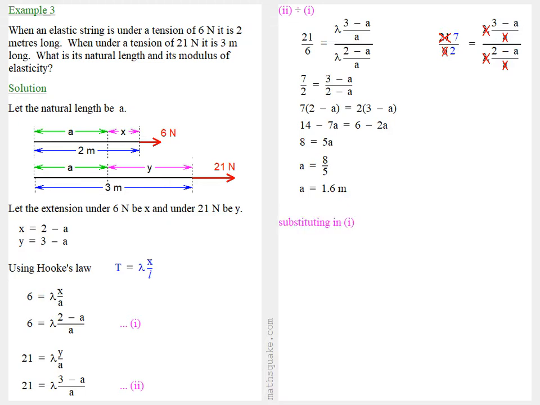Now, if we substitute that back into equation 1, we get 6 equals lambda into 2 minus 1.6 all over 1.6, which simplifies to 6 times 1.6 equals lambda times 0.4, and if we divide both sides by 0.4, it works out lambda is 24 newtons. So our answer is the natural length a is 1.6 meters, and the modulus of elasticity lambda is equal to 24 newtons.